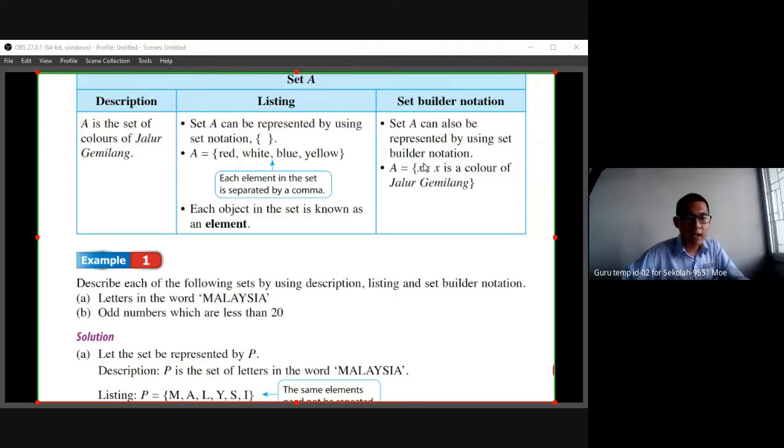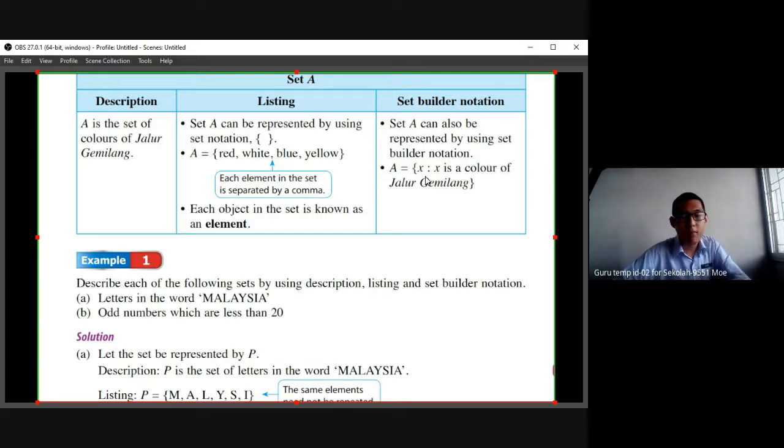So we need to put the X first, and then we write down this. How do we call this one in English? After we put these 2 dots, then we explain what X is. X is the color of Jalur Gemilang.